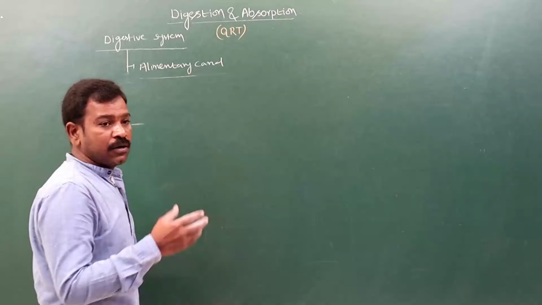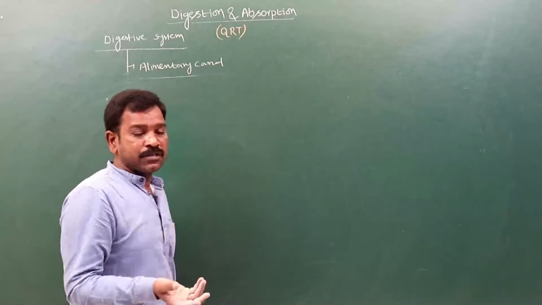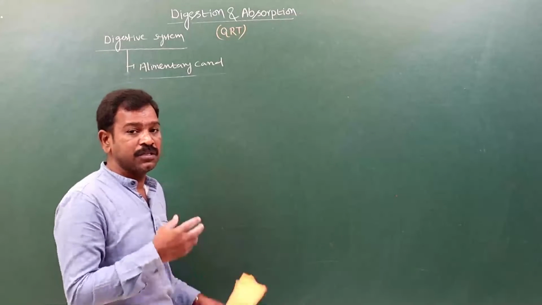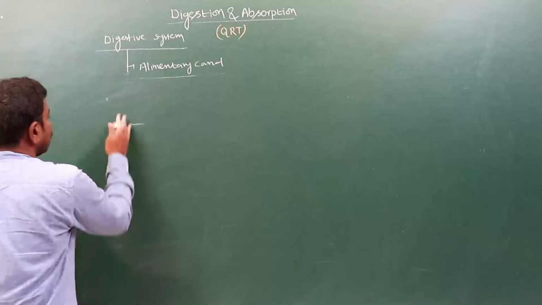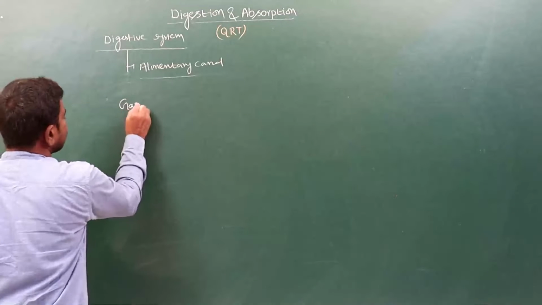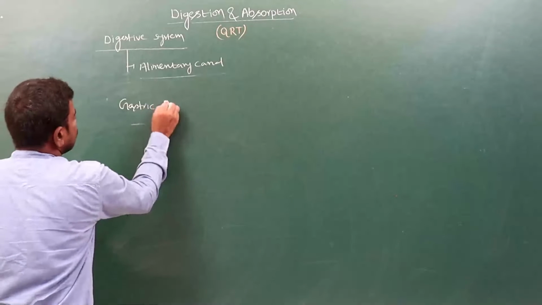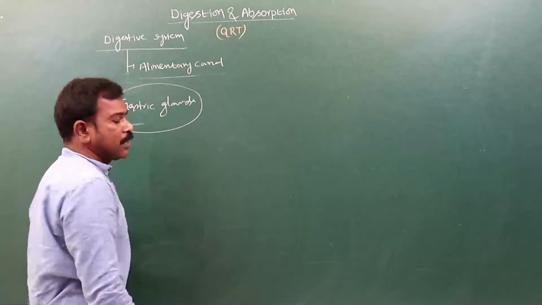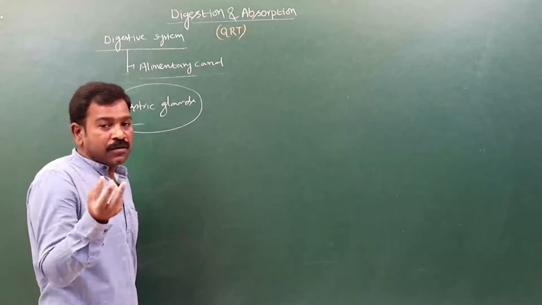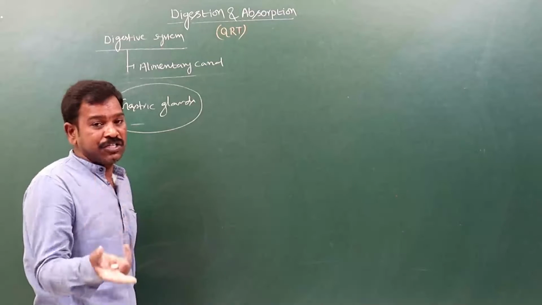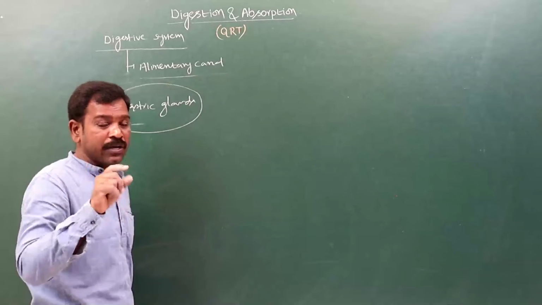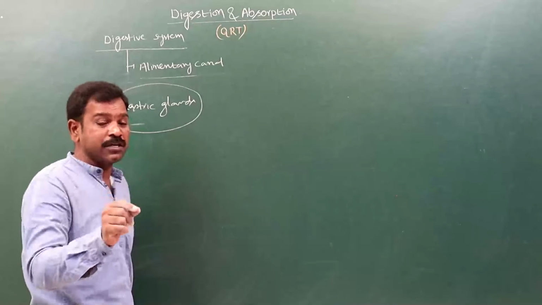Next, after the salivary glands, there are the gastric glands, which are present in the stomach. Cardiac glands are present in the cardiac region, pyloric glands in the pyloric region, and fundic glands in the fundic region.